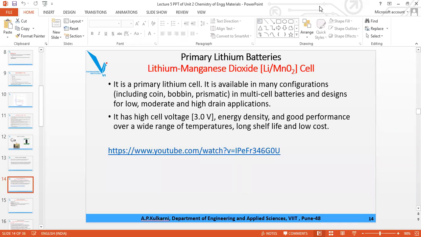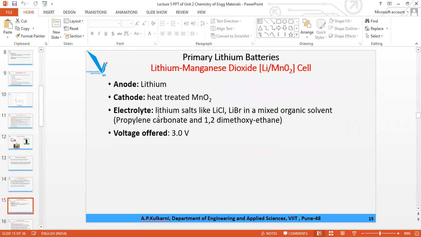Okay, so even if PPTs are not there, it is in our notes. So the anode is lithium and the cathode is MnO2, but you have to make it dry. No water should be there, otherwise lithium will react with the moisture present and an explosive reaction will occur spontaneously. So you have to heat it, and use dry MnO2 powder, without any moisture in it.